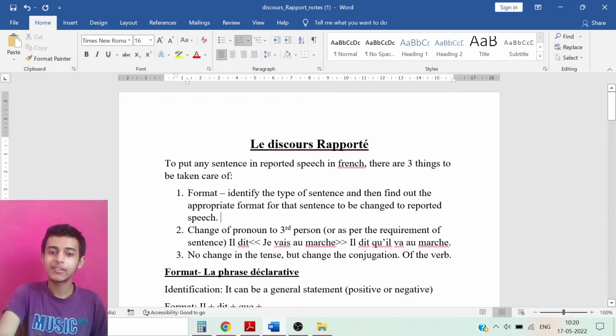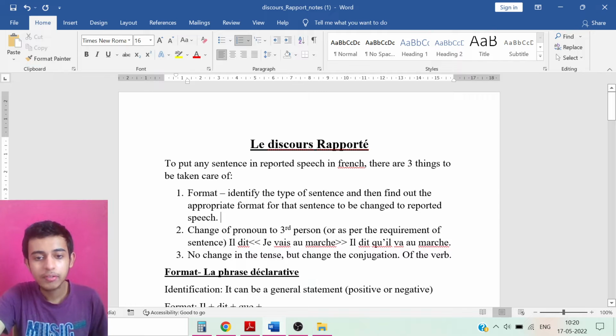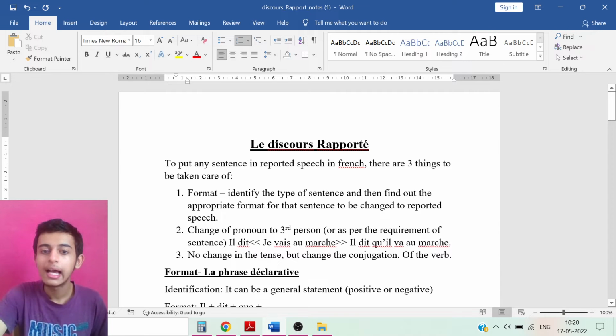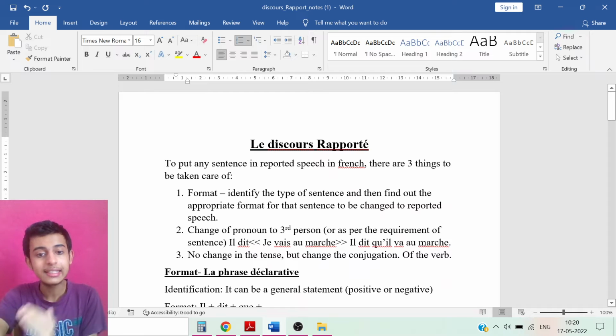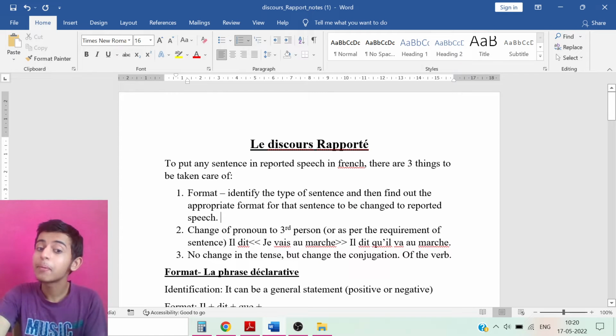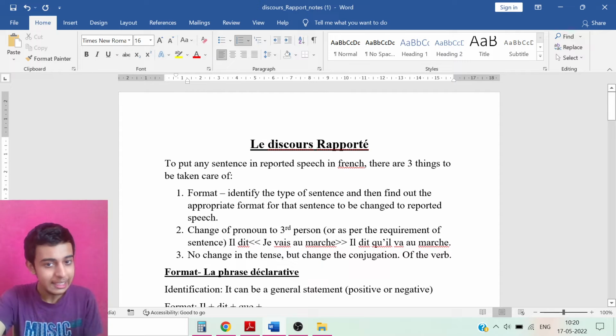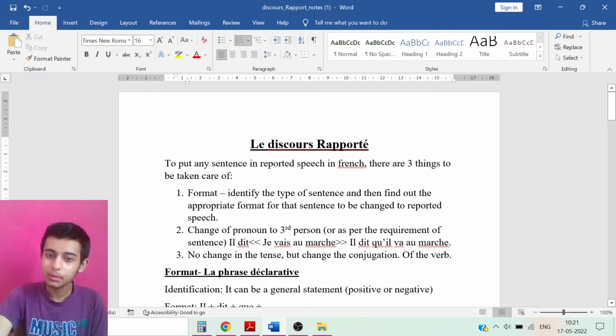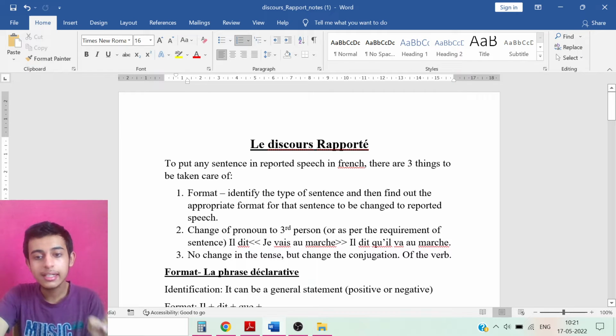For example, I have a sentence, Il dit, je vais au marché. So he says, I am going to the market. So since it is given, il dit, he says, then in the reported speech, I would not say he says that I am going to the market. We are going to say he says that he goes to the market. So il dit qu'il va au marché. Why qu'il? Que il. Clear? So in this way we are going to do, don't worry about the format, we are going to do the format properly.